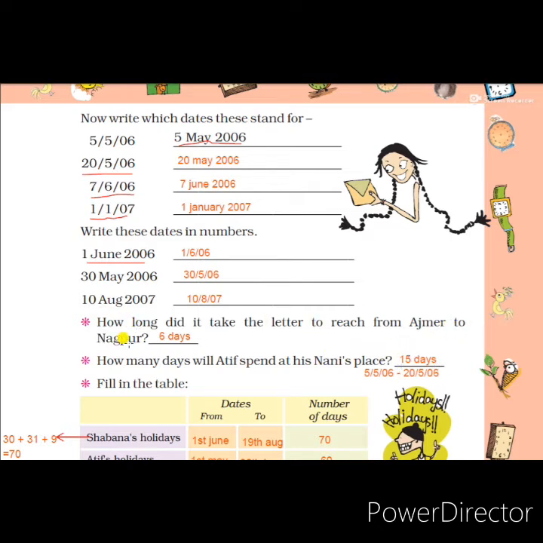Atif wrote the letter from Ajmer on 1st of May, and Shabana got the letter in Nagpur on 6th of May. So how many days did it take? From 1st May to 6th May, that means 6 days. So students write the answer: the letter took 6 days to reach from Ajmer to Nagpur.